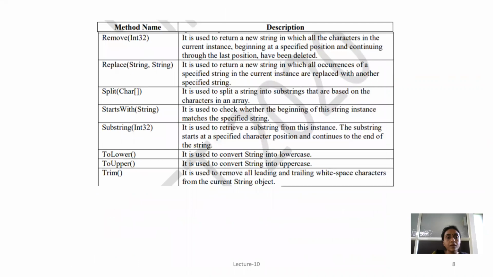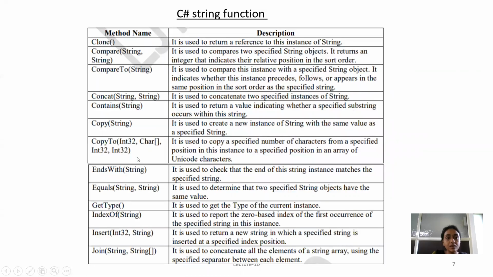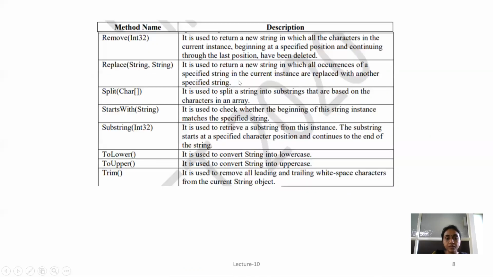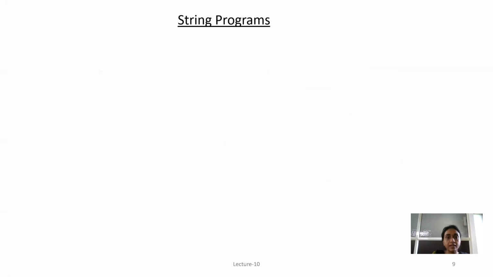Next, there are other methods. We can remove some part from a string, and replace in a string. We can find a substring. We can also convert to lowercase, uppercase, or trim the strings. So you can see these are different methods, and here a description is provided for each method. We will use these methods and see a practical demonstration of the string.